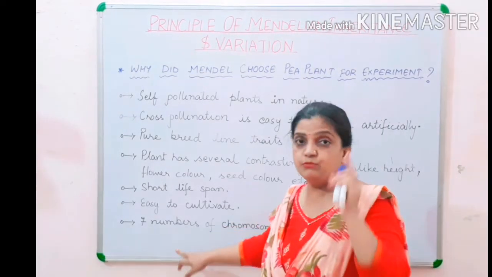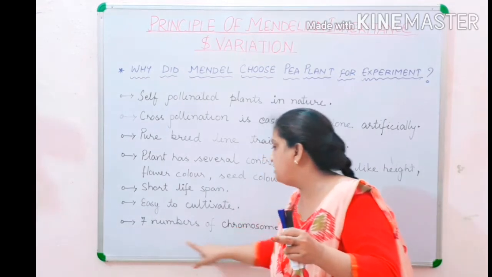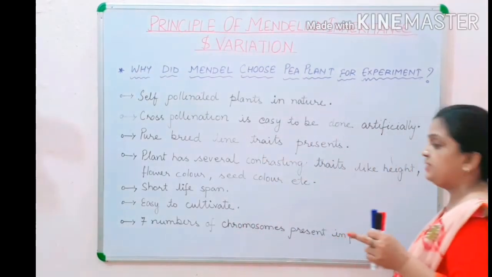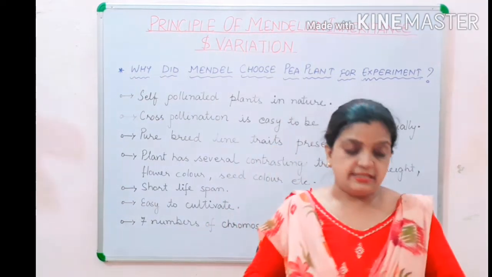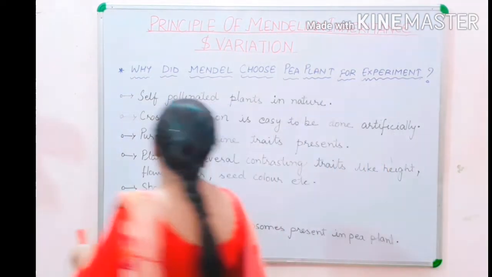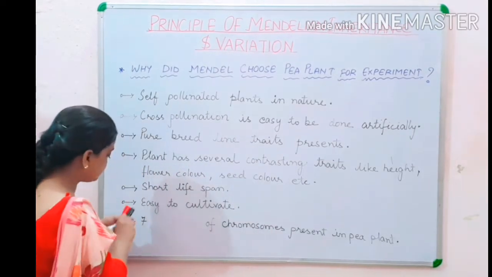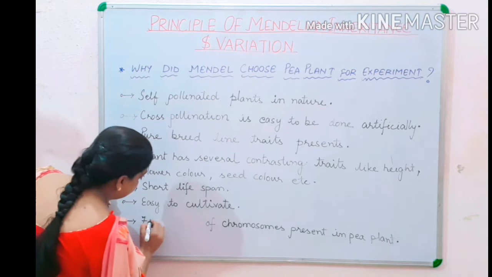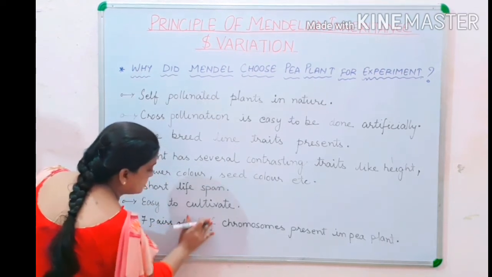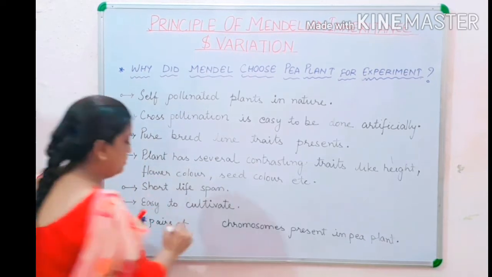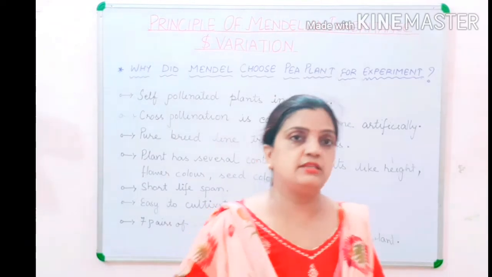Then one most important point: the pea plant had 7 pairs of chromosomes. Here the number of chromosomes was 7 pairs, not 7 numbers. It means that 14 chromosomes were present in the plants.